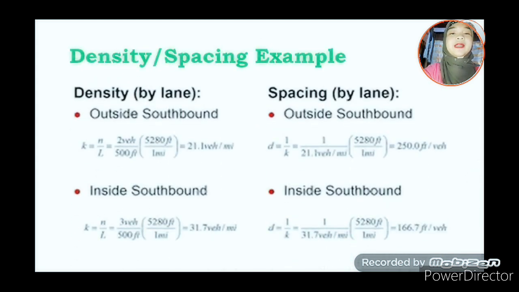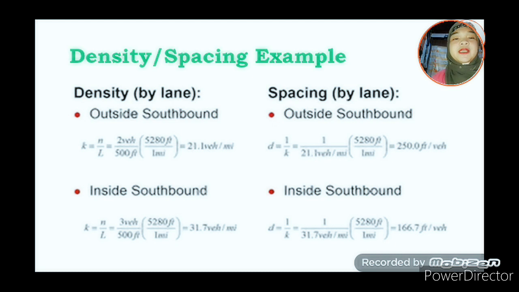Density by lane. Let us take the outside southbound lane. We have the equation for density, K equals N over L. So, let us substitute. In the southbound, we have 2 vehicles. If we look at the picture earlier, we can see 2 vehicles in the outside southbound. Also given is our length of 500 feet.